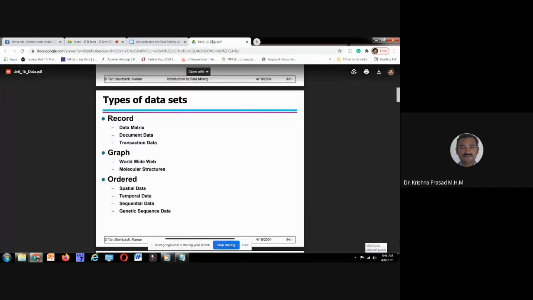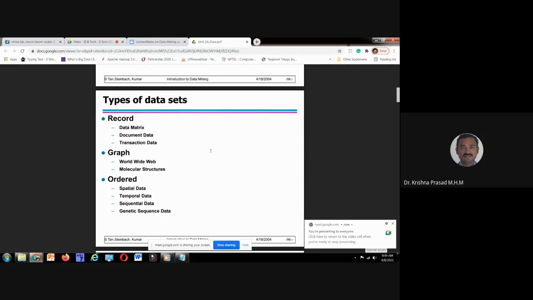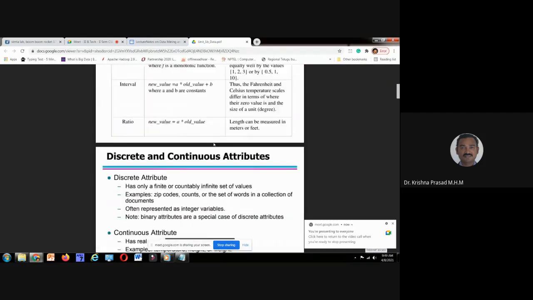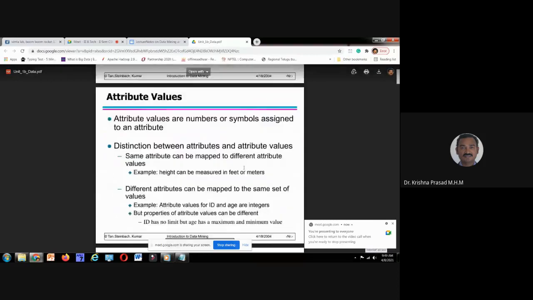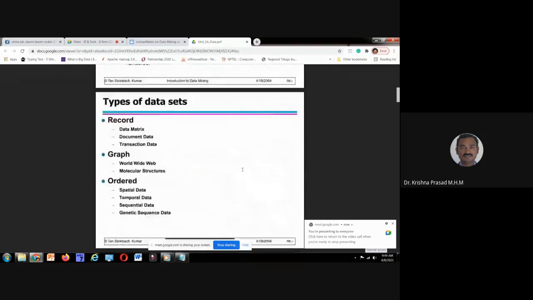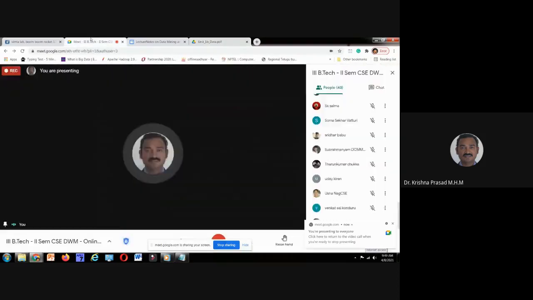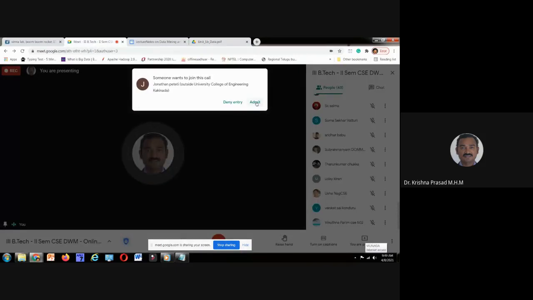Okay. Types of data sets. How many types of data sets are there? If the data set is this one, what type of data is it? Is it record data? No, one student wants to join now.